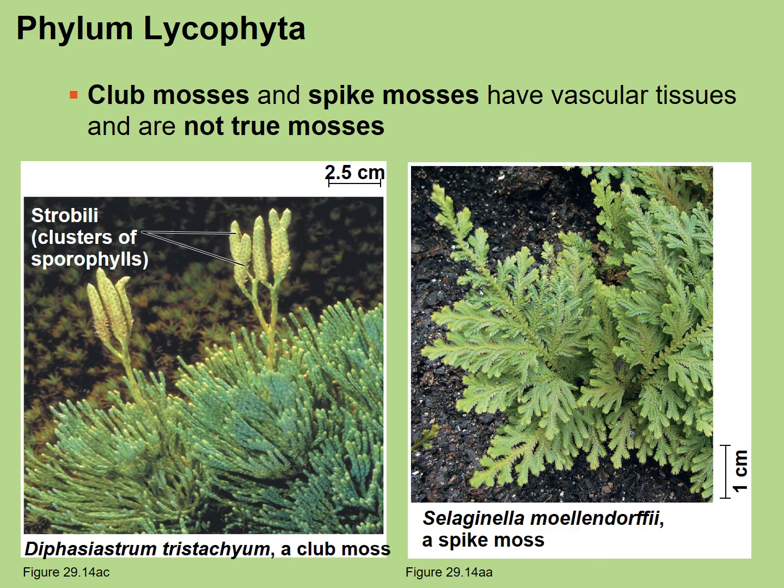All right, so we have some club mosses. This shows club moss with strobili. These are the clusters of the sporophylls. Remember, these are modified leaves with spores on them. And then we have a spike moss. You can see the flattened leaf-like structures, but they're relatively small and they live close to the ground. Again, these are not true mosses. They're just commonly called the club moss and the spike moss.